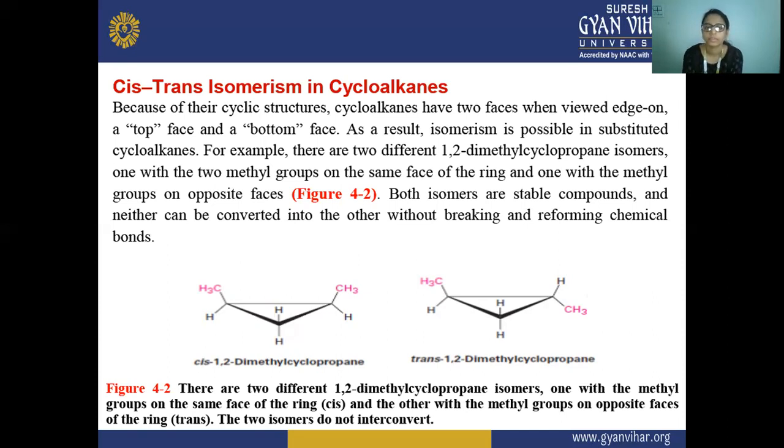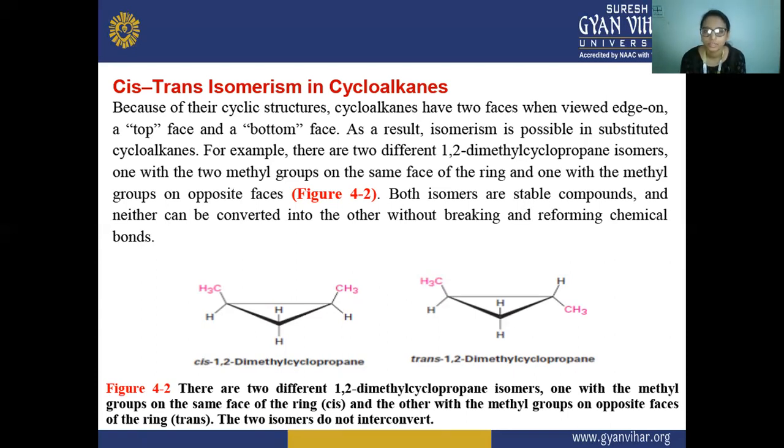For example, there are two different 1,2-dimethylcyclopropane isomers, one with the two methyl groups on the same face of the ring, and one with the methyl groups on opposite faces. As you can see in the figure, both isomers are stable compounds, and neither can be converted into the other without breaking and reforming a chemical bond.